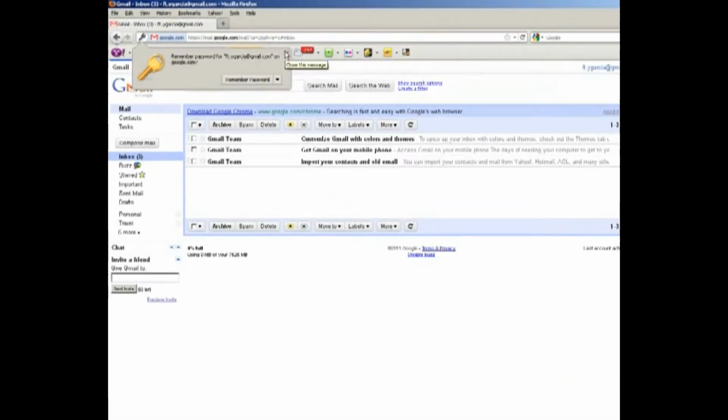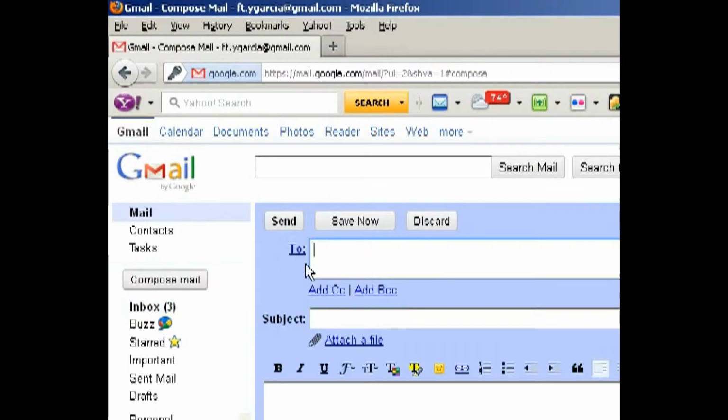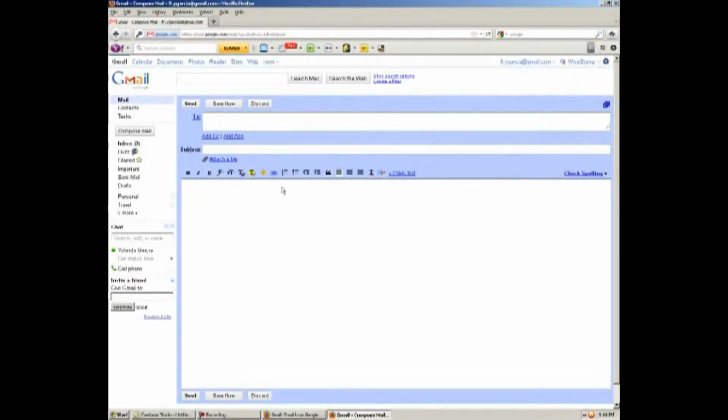I'm going to close this because I don't want to remember Y Garcia's password. And I don't think we have this one set up yet. Let me see. I think I just messed this up. When I come here, it's not giving me an option of what to do here because I have not yet set up so that Y Garcia at the Gmail address receives information from ygarcia at Future Transitions. So I'll just go through that step here.